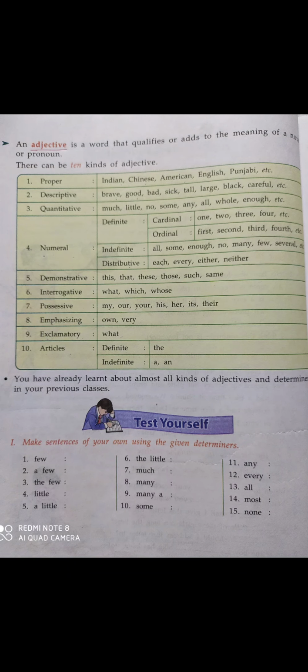Now quantitative adjective. Quantitative adjective examples are like much, little, no, some, any, all, whole, enough, etc. These types of words are quantitative adjectives. Mostly quantitative adjectives are used to describe uncountable nouns, like wealth, water, oil, sense, intelligence, patience. These types of uncountable nouns.